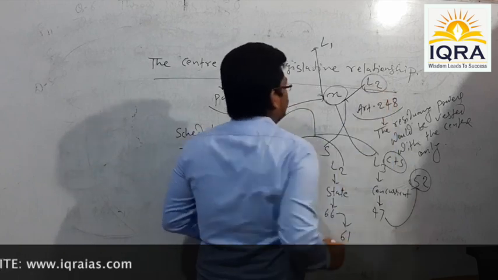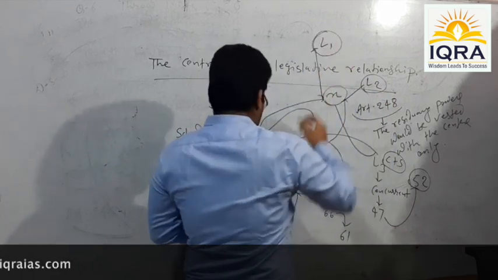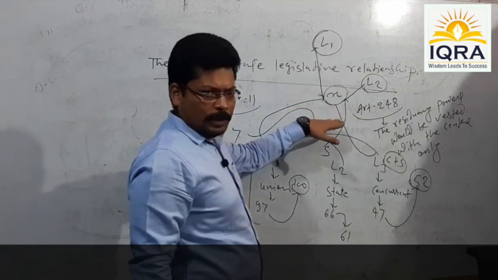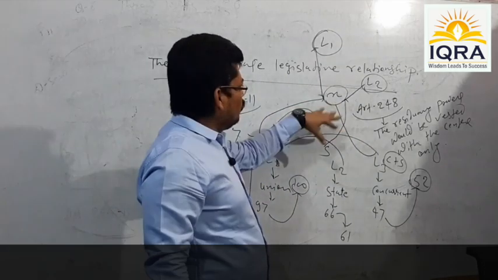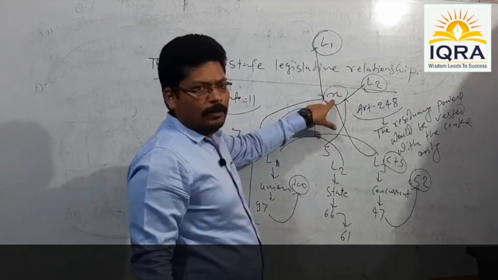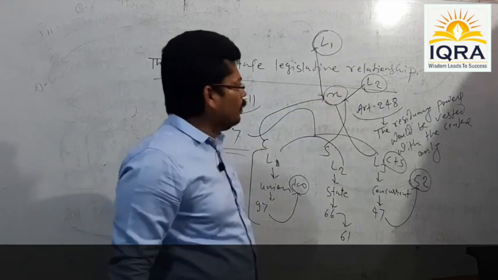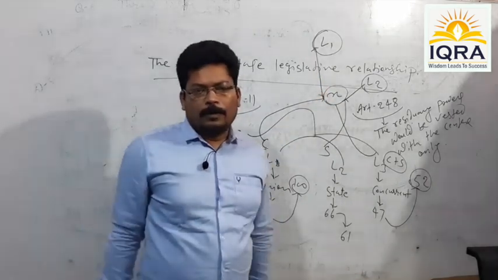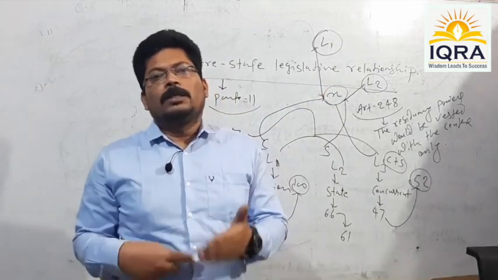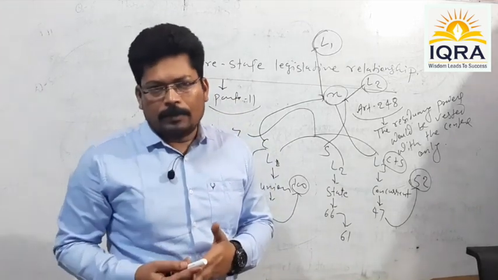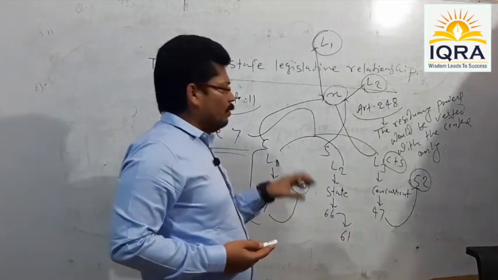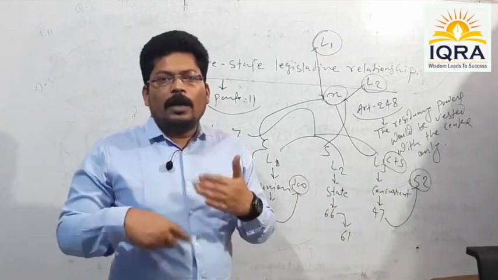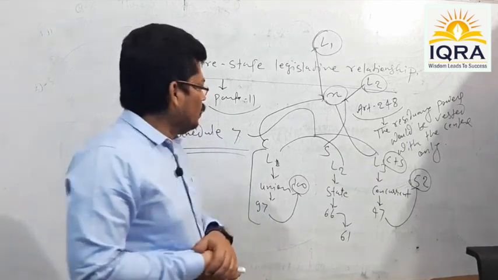Don't you think here we obtain two legislations made over the same subject X? Now what will happen? See, here the legislation made by the center shall always prevail over the legislation made by the state. So, don't you think even over the subject of the concurrent list, the center enjoys overriding legislative jurisdiction?